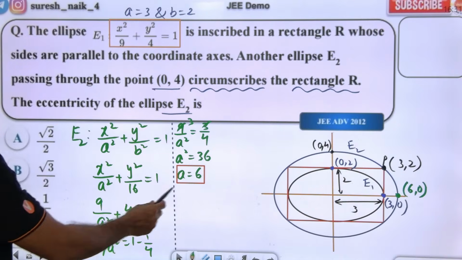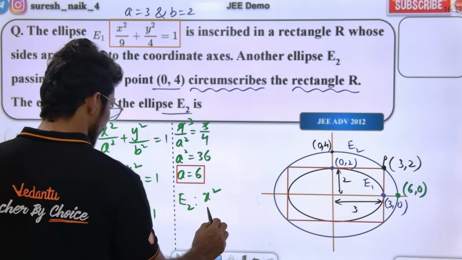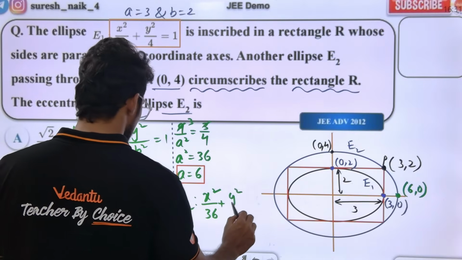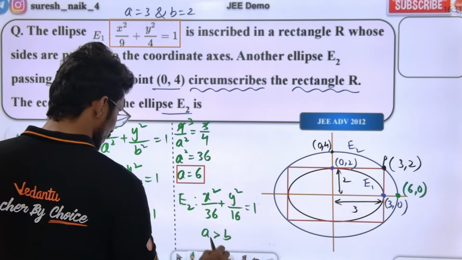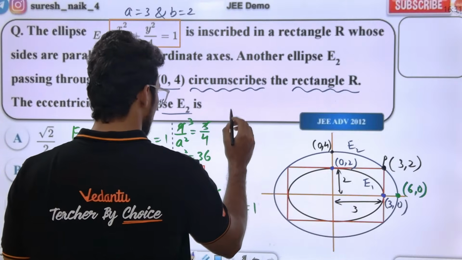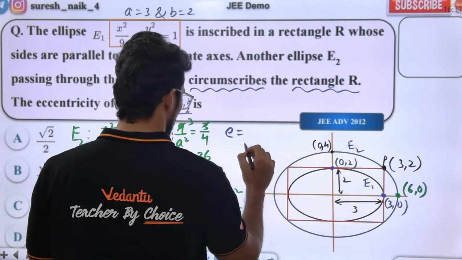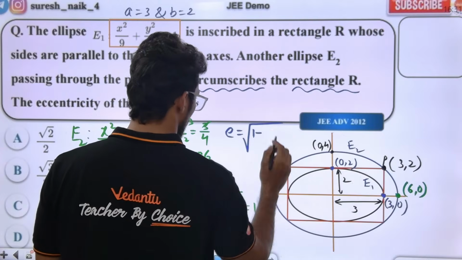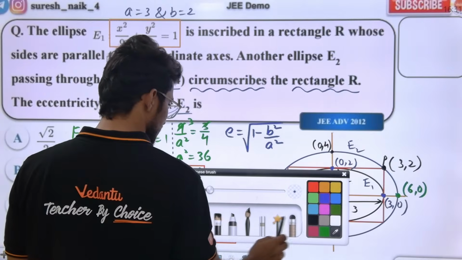So I got the ellipse equation now. Tell me, therefore the E2 equation is what? X square by 36 plus Y square by 16 is equal to 1. So obviously A is greater than B, so it is a horizontal ellipse. Then basically we know that eccentricity means what? 1 minus b square by a square. This is the eccentricity.